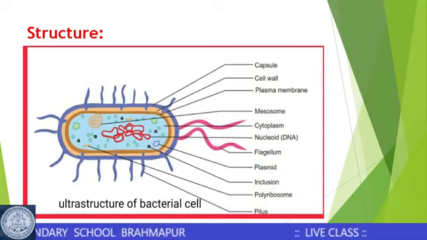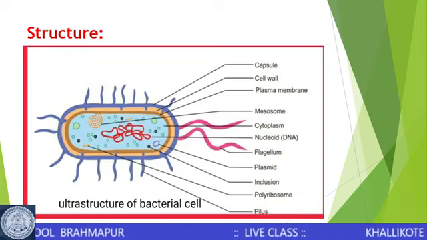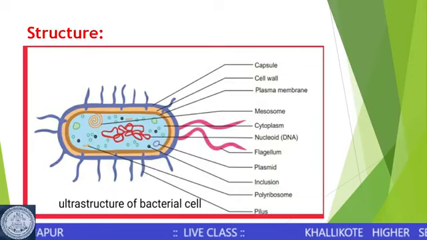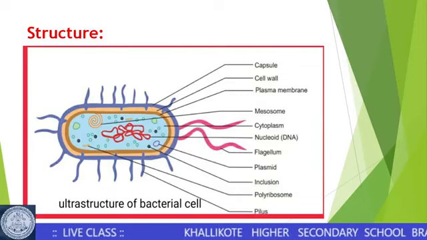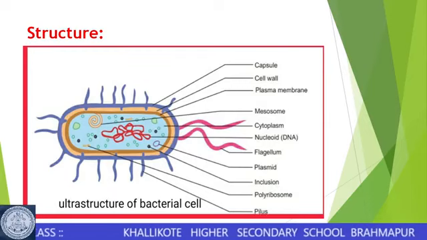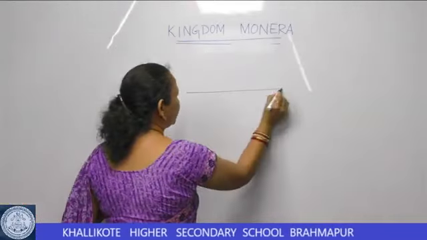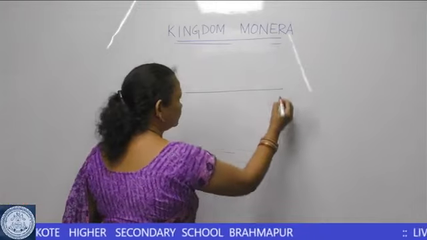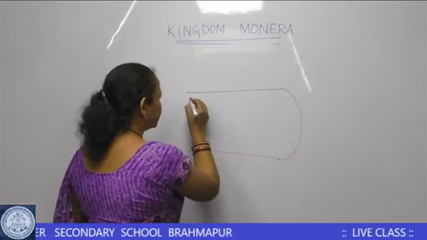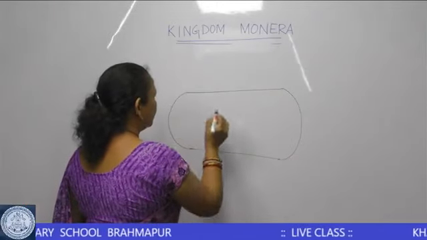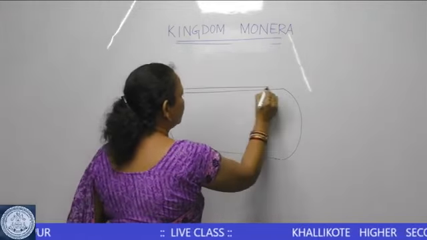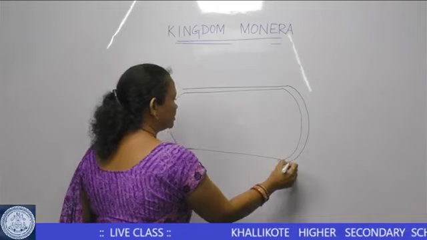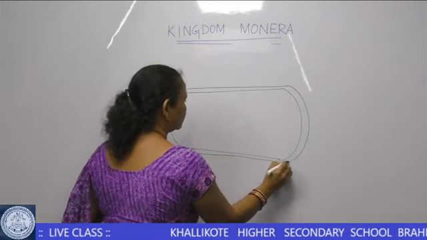Going to the structure of a bacterial cell, we shall see the different layers of a bacterial cell. If we draw the generalized bacterial cell, this is the cell membrane, and outer to the cell membrane there is a cell wall.